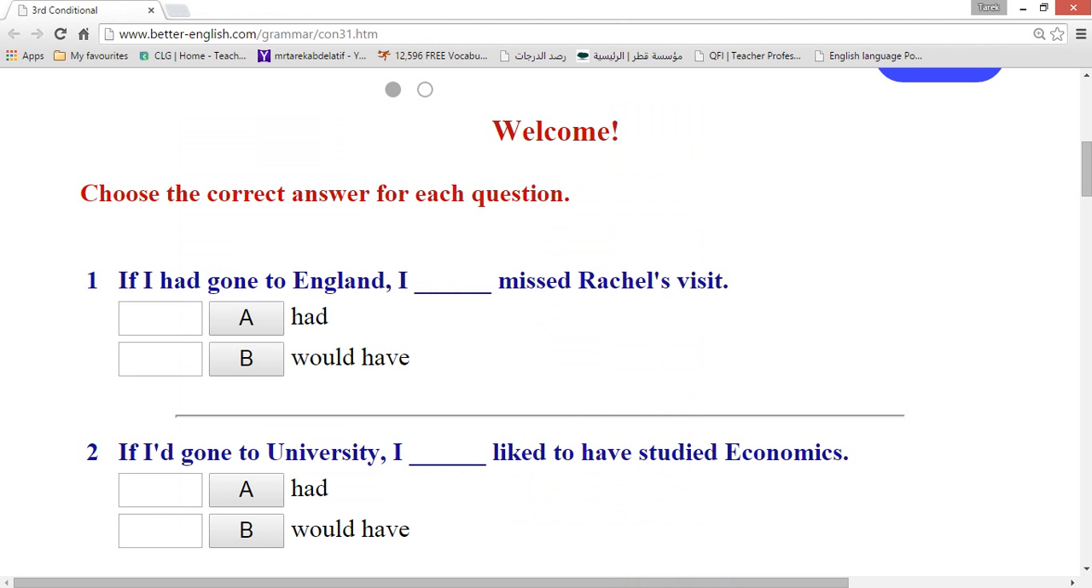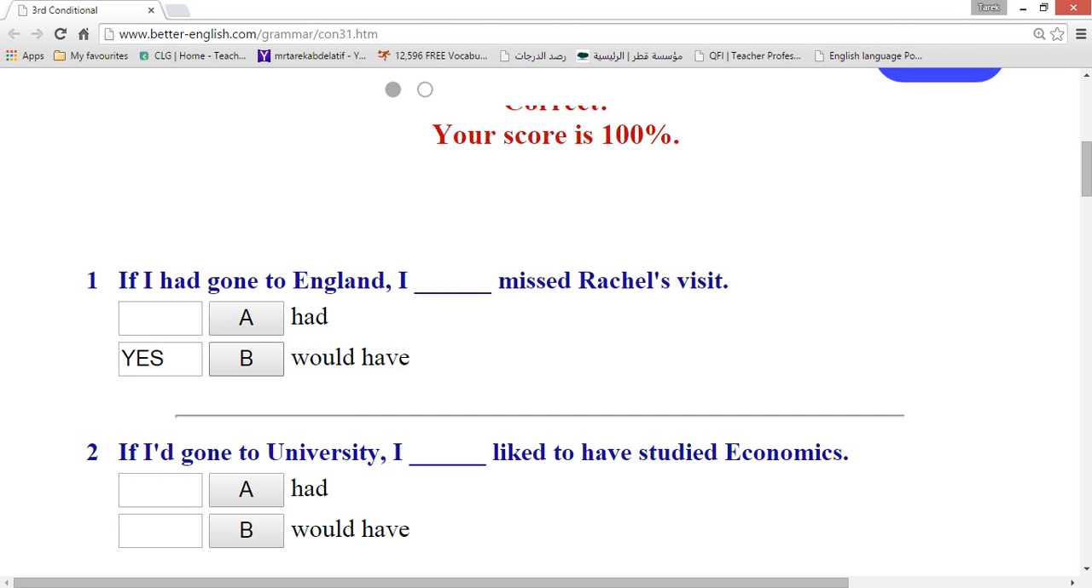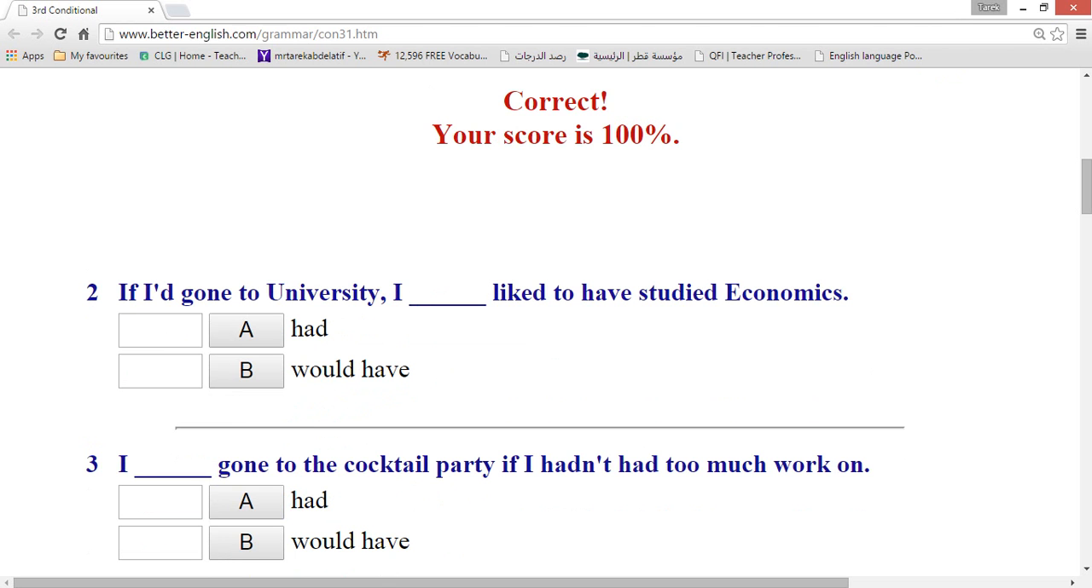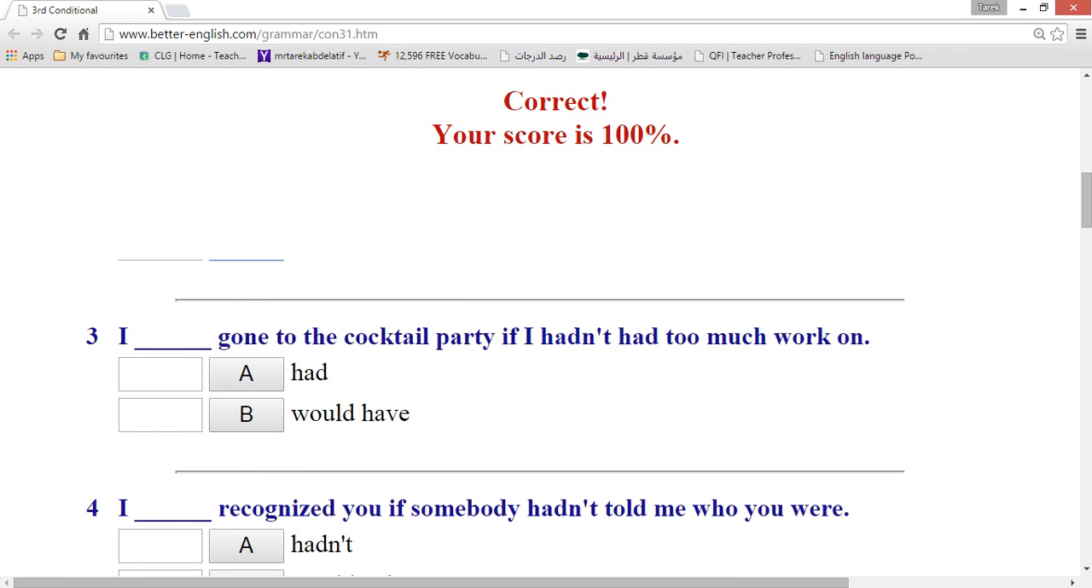The next one, the third type. If I had gone to England, I would have missed Rachel's visit. We have had and would have. If I had gone. Yes, that's the third conditional type. Yes, I would have. Great. The next one. If I had gone to university, I would have liked to have studied economics. Good. Next one.